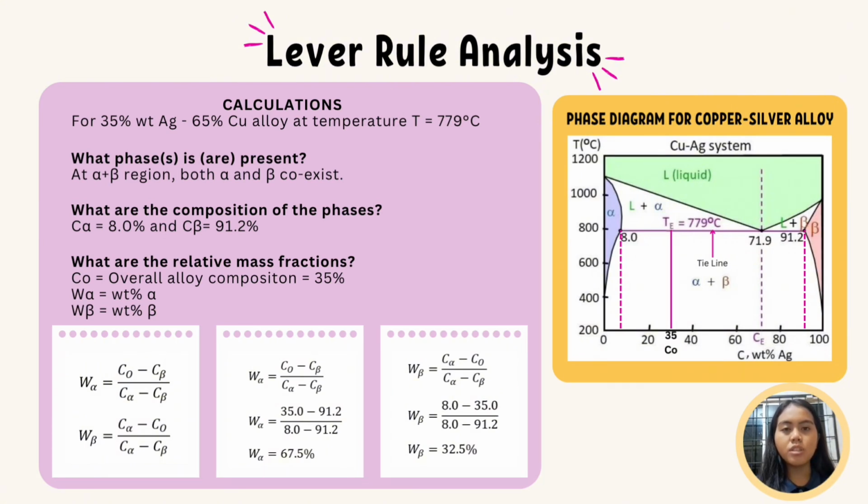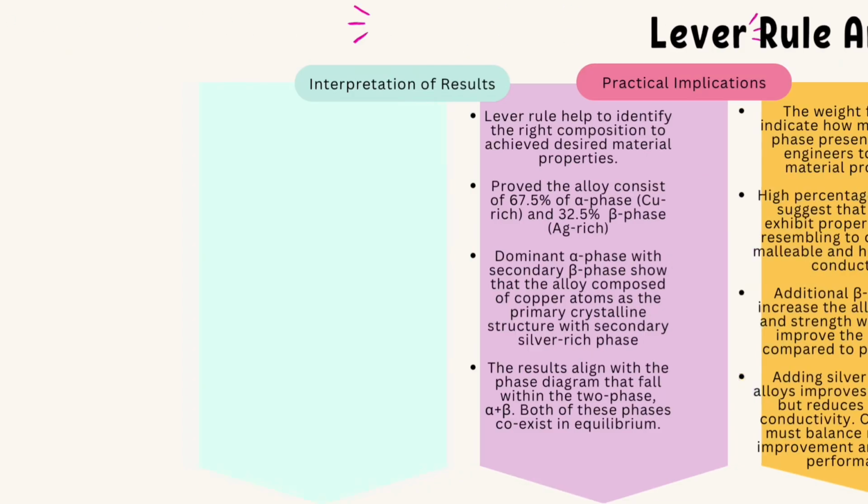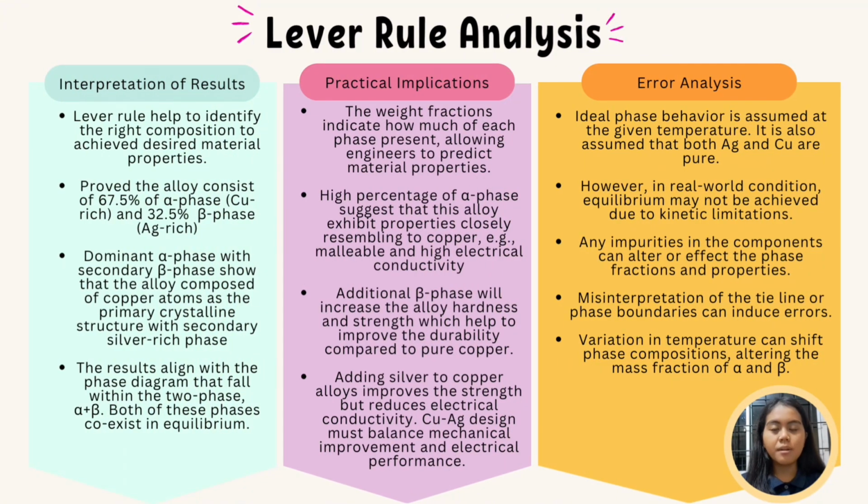composition. Once all the values are obtained, substitute them into the formula that has been derived earlier to find the relative mass fraction of each phase. As you can see in the slide, the mass fraction of alpha is 67.5%, while the mass fraction of beta is 32.5%. That is how to obtain the mass fraction of alpha and beta at 35 weight% of silver at temperature 779 degrees. Now I am going to cover the interpretation of the result, practical implications, and finally error analysis.